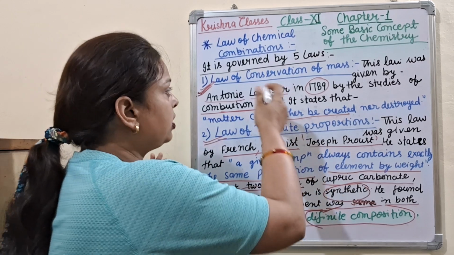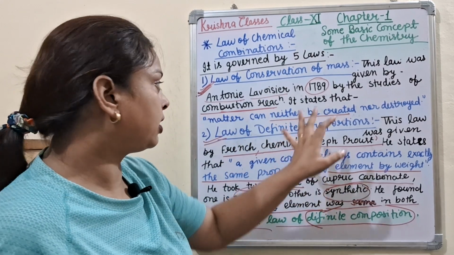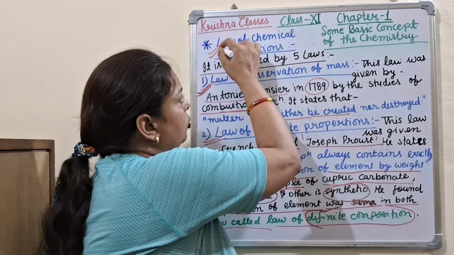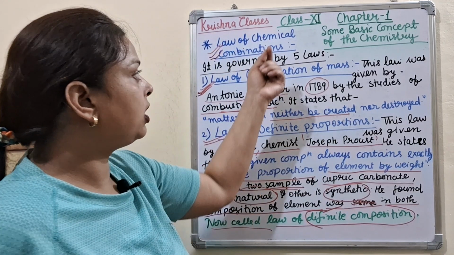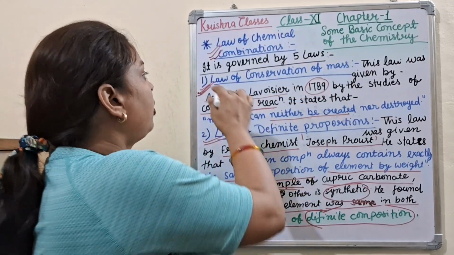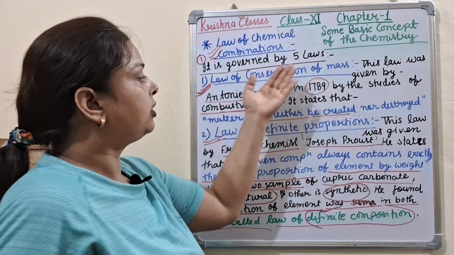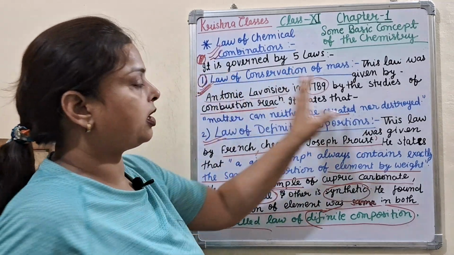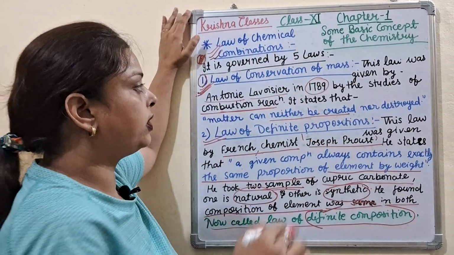So this is today's class. I repeat my class again. What is this class? It is the law of chemical combination. What is the law of chemical combination? It is governed by 5 laws. The first law is the law of conservation of mass. What is the law of conservation of mass?